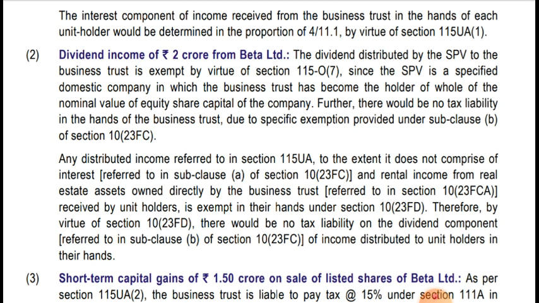So as I said, only interest and rental income is taxable in the hands of the unit holder, the rest all are exempt, that is what they are saying. And therefore, by virtue of section 10(23FD), there would be no tax liability on the dividend component of income distributed to the unit holder in their hands.